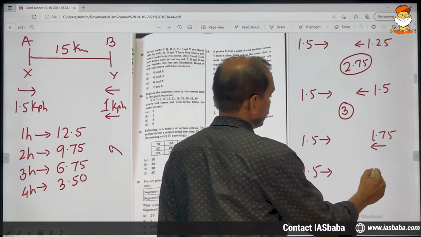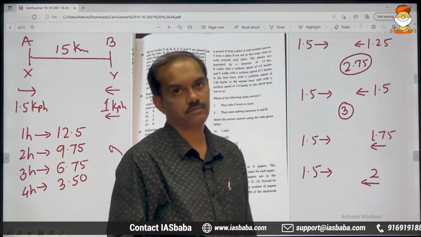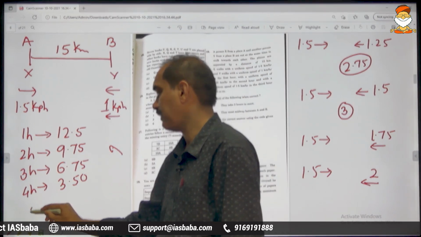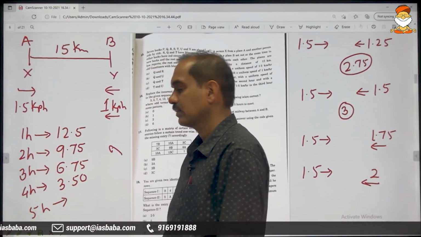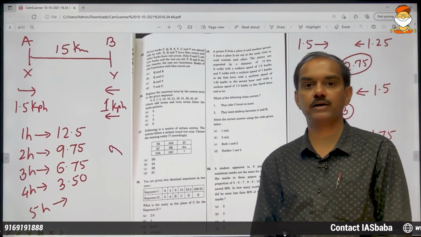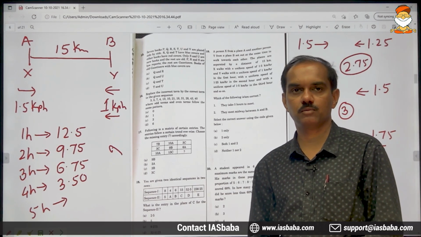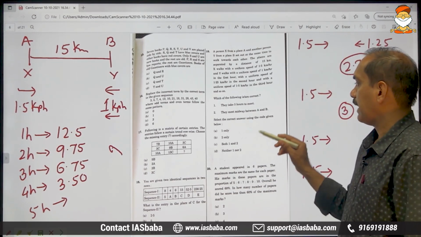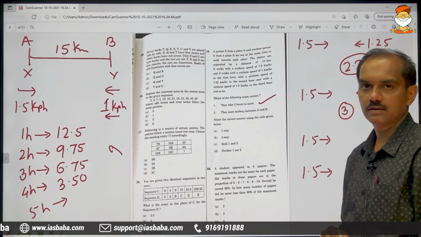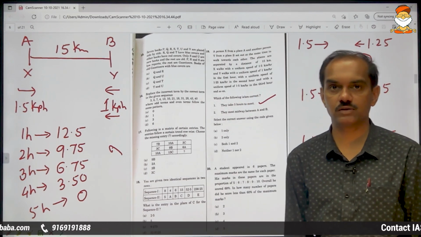Now X will continue with his own speed at 1.5, but Y will change it to 2 kilometers per hour. 2 and 1.5, total 3.5, and there is only 3.5 left. So after 5 hours, they will meet each other. The distance will be reduced to 0. Meeting and distance reducing to 0 both mean the same. And the very first statement says they take 5 hours to meet. That is 100% correct.